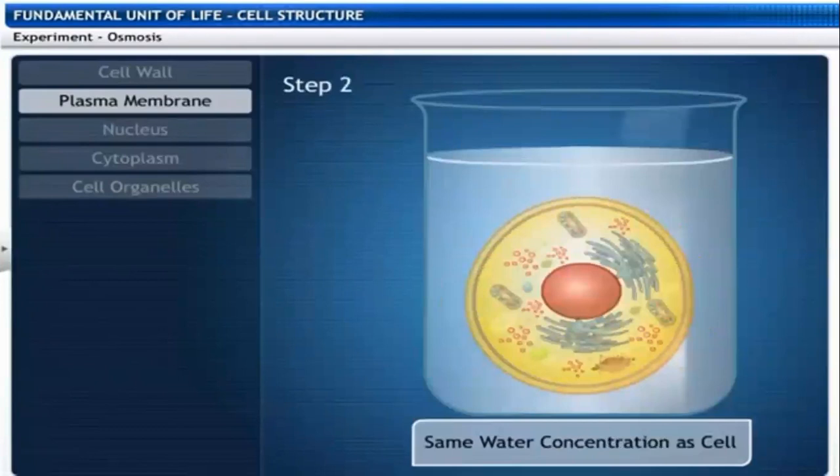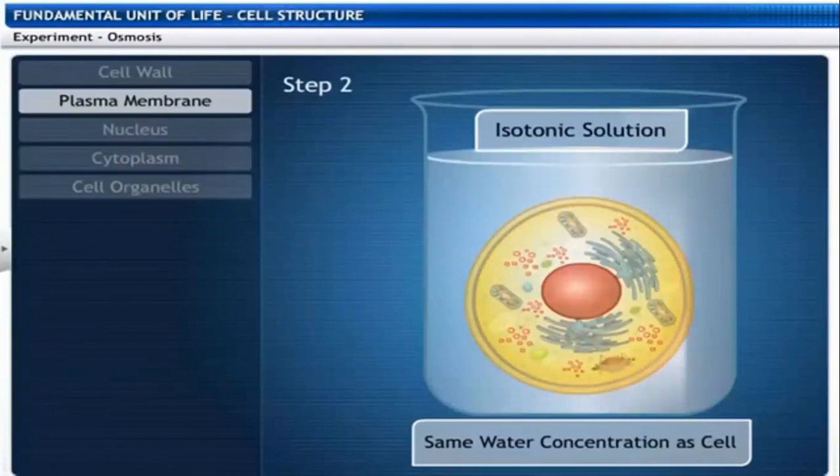Now take the same water concentration as the cell. So there is movement in and out of the cell, and the cell stays the same size. Before step 1, the concentration was different, but in step 2 there is the same concentration in the cell and in the solution. This kind of solution we call an isotonic solution.